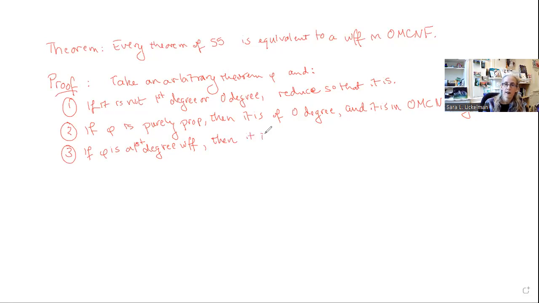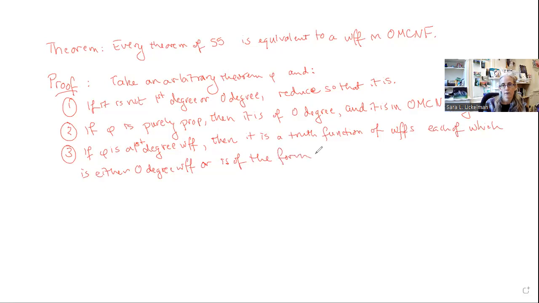In fact, it is going to be a truth function of well-formed formulas, each of which is itself either a 0 degree formula or of the form box psi or diamond psi, because that's how it gets to be first degree, where psi is 0 degree.